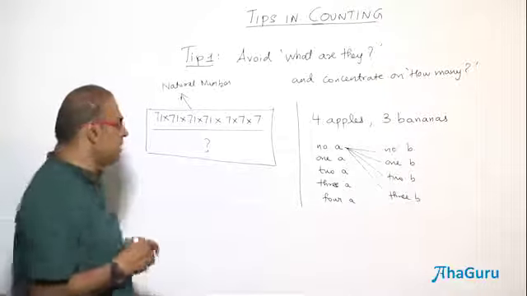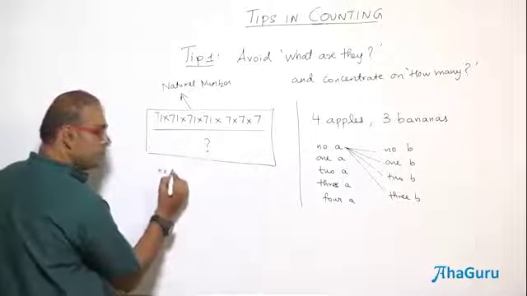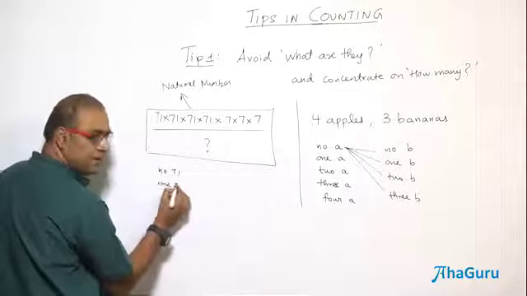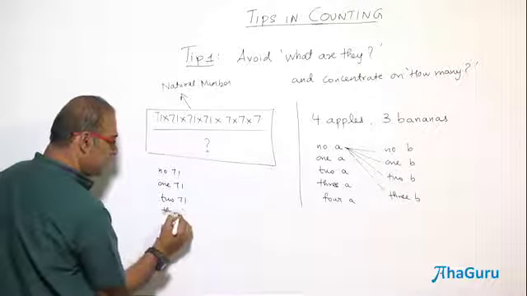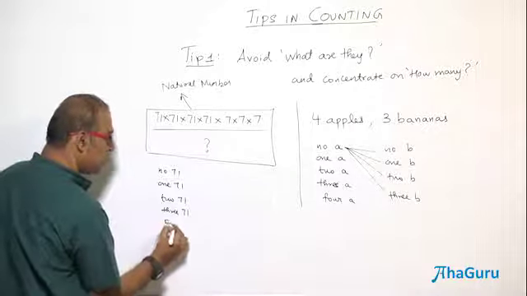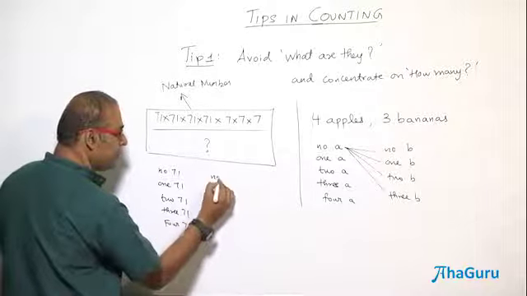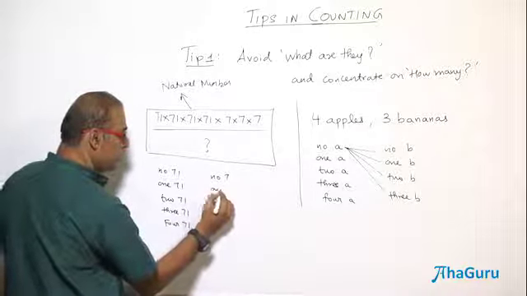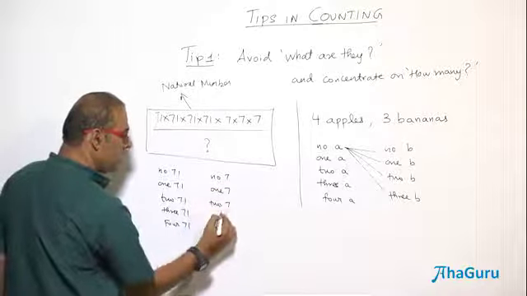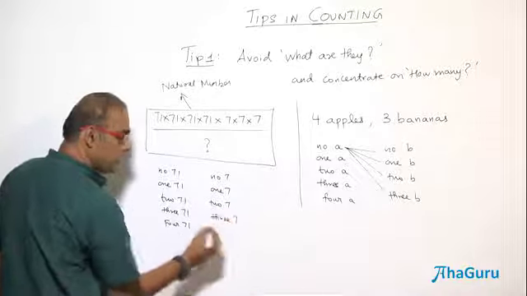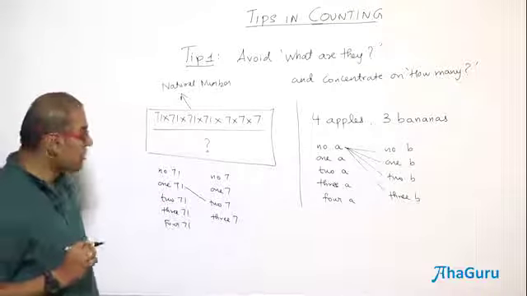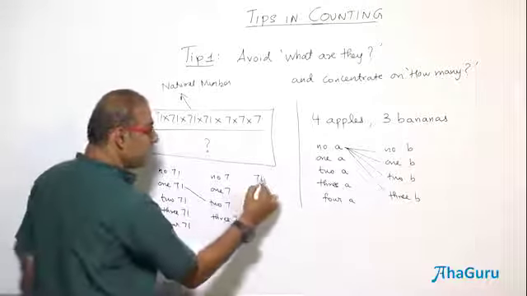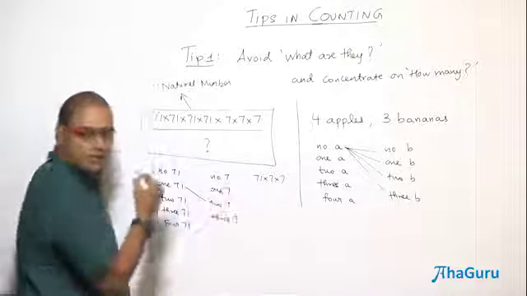So what are the combinations? So I have no 71, 171, 271, 371 and 471, right? And then I have no 7, 17, 27 and if I say 17 and 171 and 27, that means it is 71 into 7 into 7, which is one of the factors.